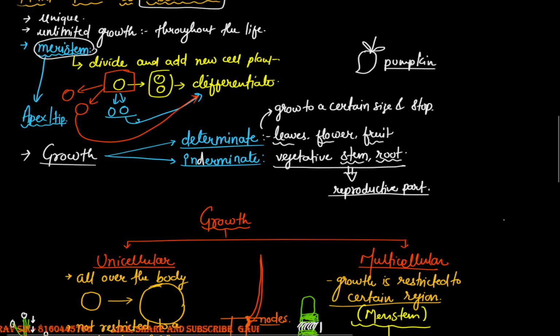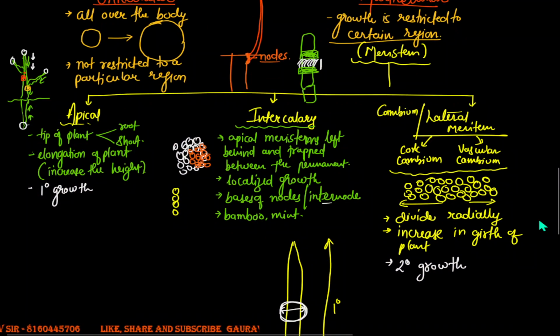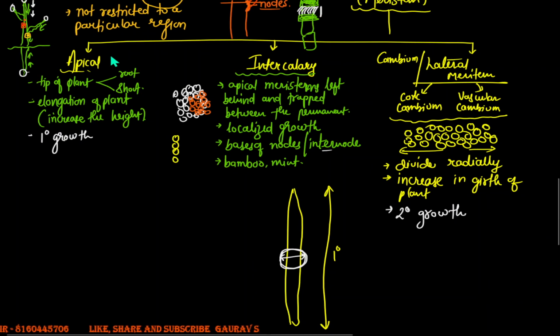Then we also talked about the fact that there are different types of meristems present in the plant. Those are apical meristem, intercalary meristem, and the lateral meristem. The apical meristem will lead to the growth of the plant along the length, and the growth would be called a primary growth. And the lateral meristem will result in the radial division of the meristems and cause the increase in the girth of the plant. This growth will be called secondary growth.